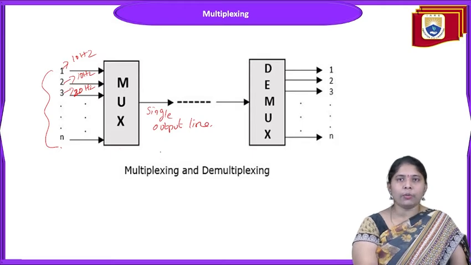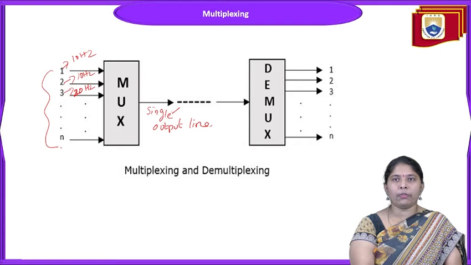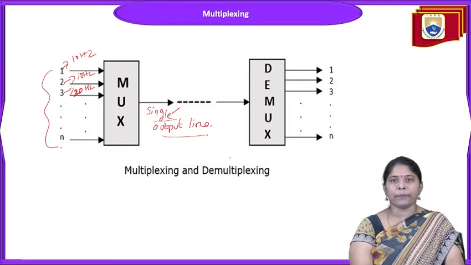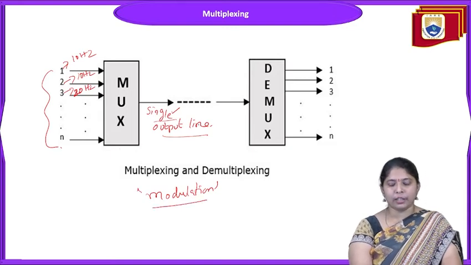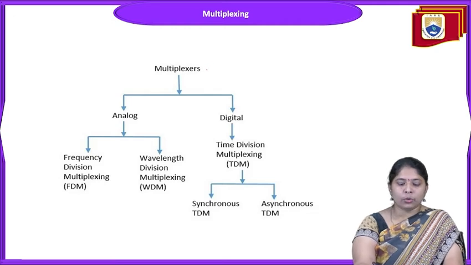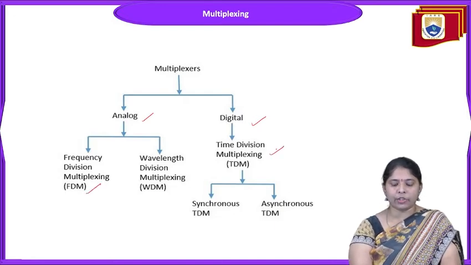With modulation, we can achieve this multiplexing. We require only one output line, so we are saving a lot of output lines. This is possible only because of modulation. If we do modulation, then n number of signals can be transmitted through a single channel. Multiplexers are of two types, analog type and digital type. In analog, we have frequency division multiplexing, and in digital we have time division multiplexing. What is frequency division multiplexing and what is time division multiplexing?